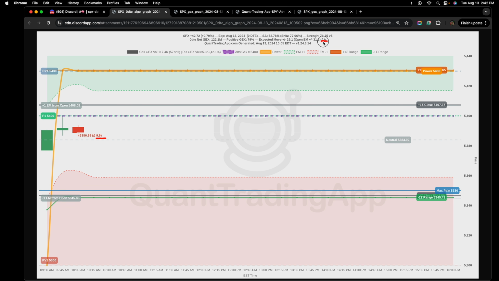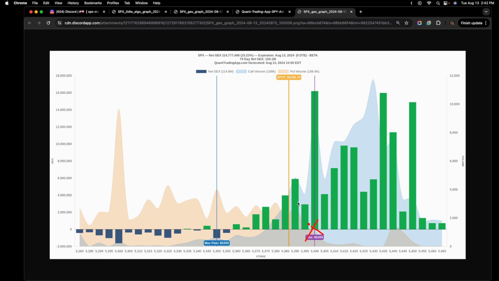This is a day in which there's an above average expected move, so it's expected to move about 31 points. At this point in time, if I were to ask myself where I think the SPX is going to go, this is our absolute gamma strike, the dashed purple level right here, that 5,400 strike. That's the same strike we're seeing right here, 5,400. The graph is telling us the same thing.